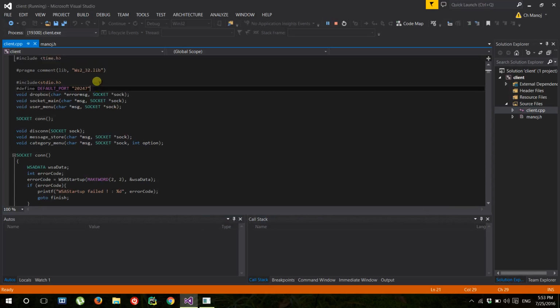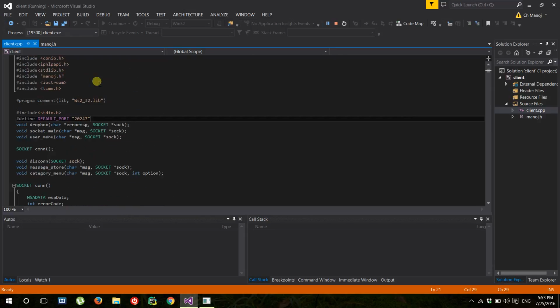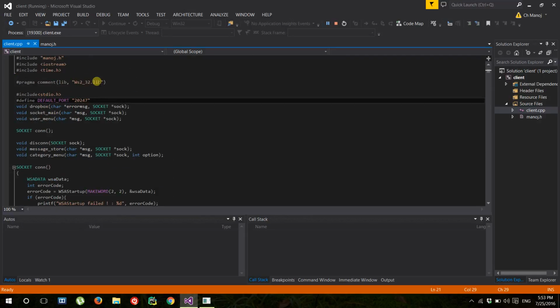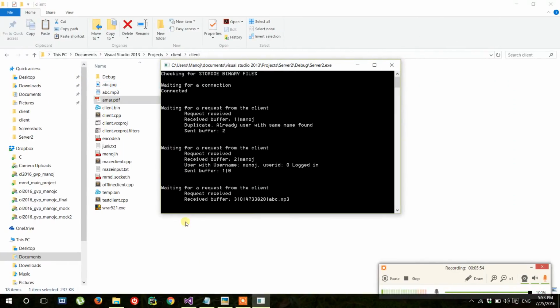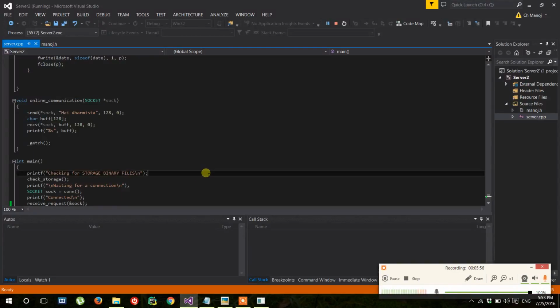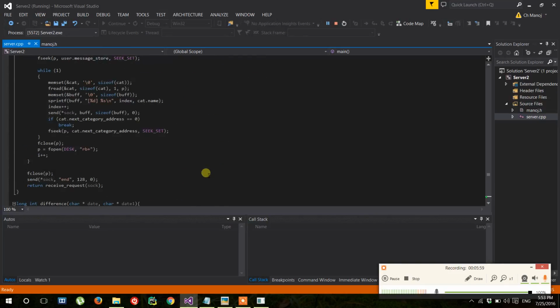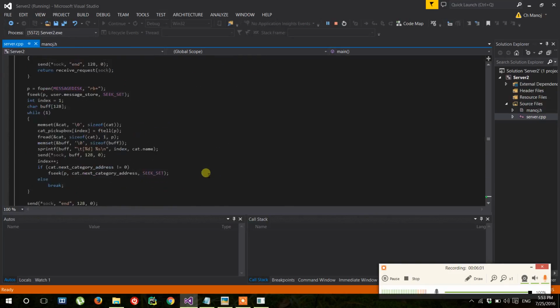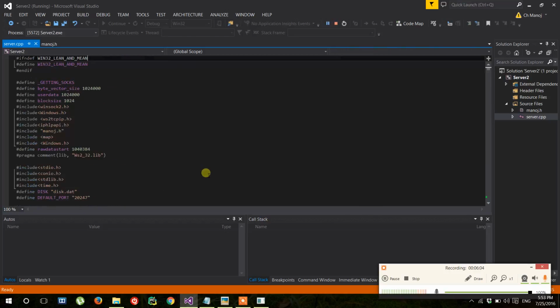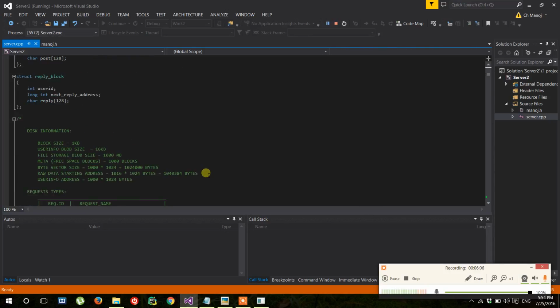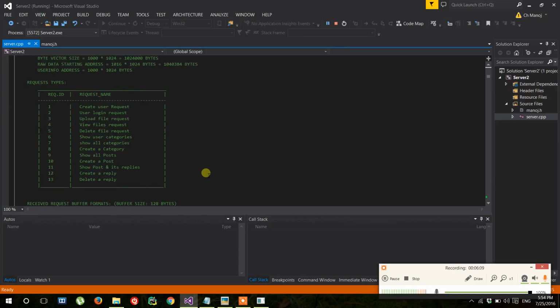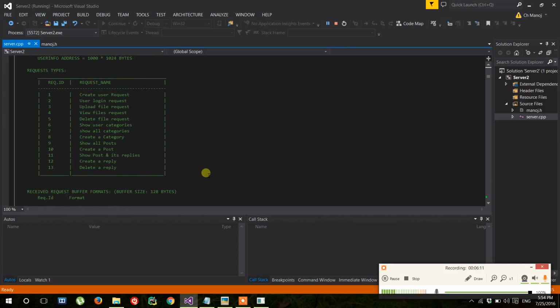In the meanwhile, let me explain what the requests are and how the server functions. Actually, I have defined 14 requests, such that I have given a request ID and request name.